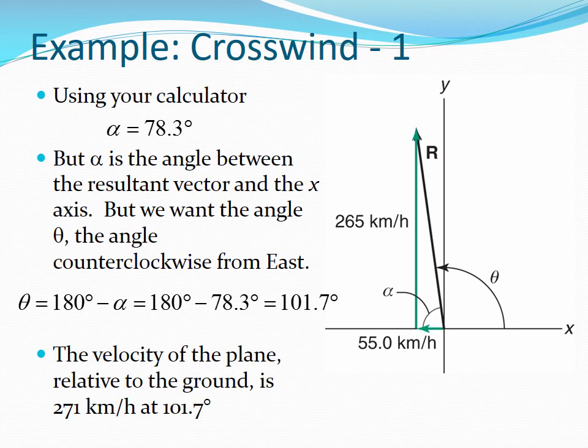But this is the angle between the resultant vector and the x-axis. But we want the angle counterclockwise from east, the standard angle. From the figure, the resultant vector is in the second quadrant. The standard angle is 180 degrees minus the helper angle, which gives a standard angle of 101.7 degrees. The velocity of the plane relative to the ground is 271 kilometers per hour at 101.7 degrees.